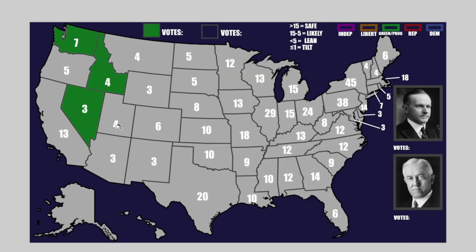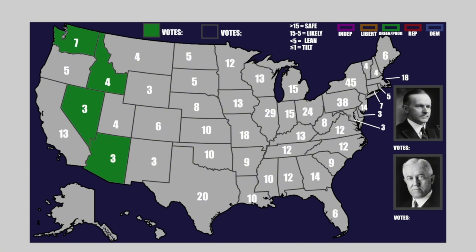Now out of the four corner states, there is only one safe state out of all of these four, and it is the state of Arizona. Arizona is the only safe state in the whole bunch, and it is, again, going to the progressives. That's another win for the progressives, a big win. And in Arizona, you're looking at an 18%.